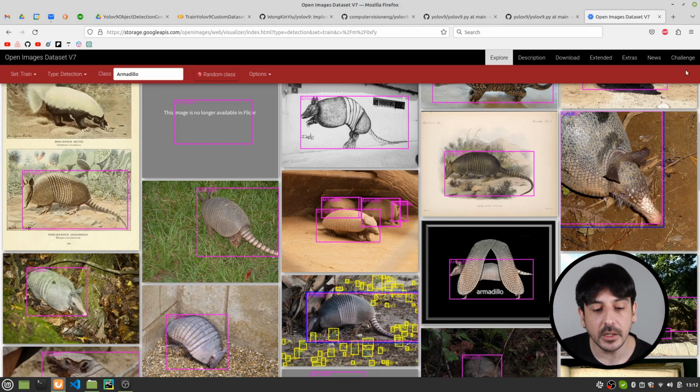So in case you want to use these Python scripts I give you in this video, the only thing you need to do is to input all the categories you want to download, and you need to press enter, and that's going to be pretty much all in order to download the data into the exact format you need in order to train this object detector.